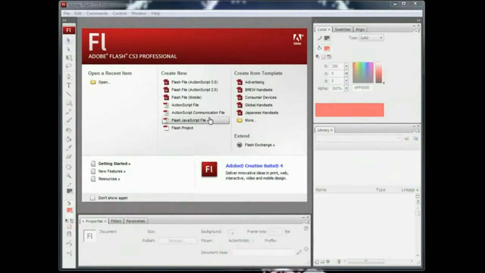So in this video tutorial, what I'm going to be doing is making a sound on and off button in Flash with no action scripting, and it's going to play a song and pause or stop a song. And of course, the best part about it is there's no action scripting. Alrighty, let's get started.